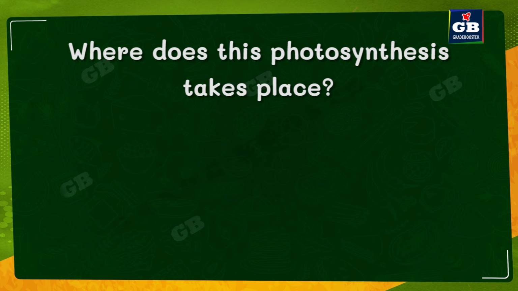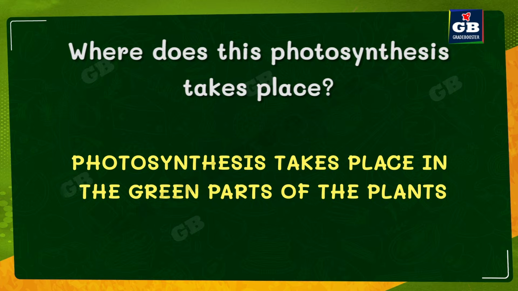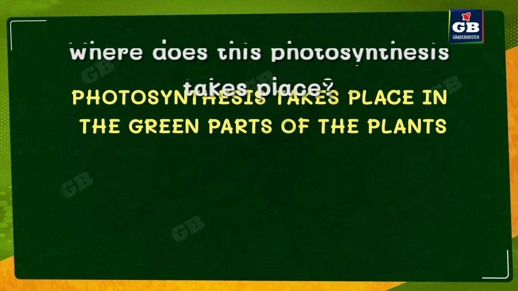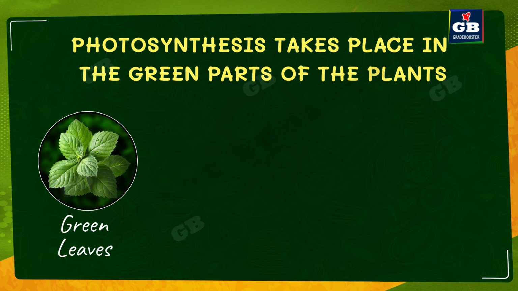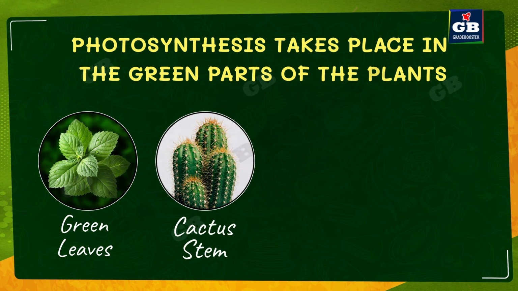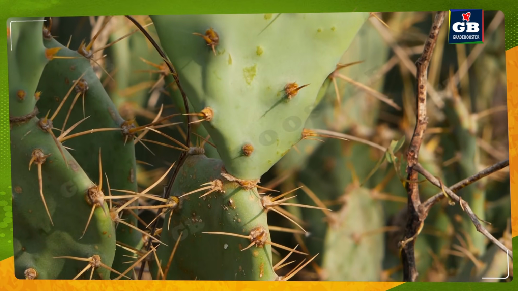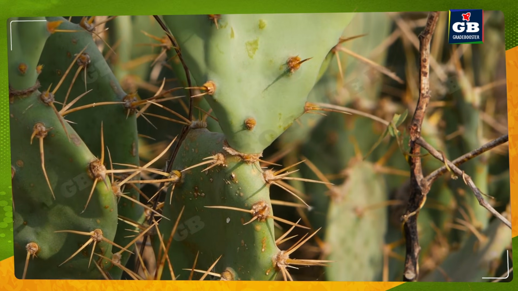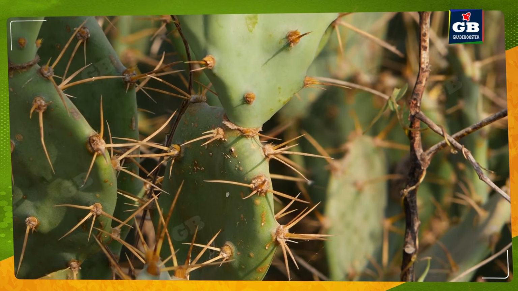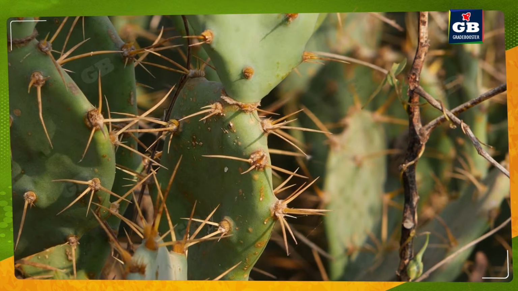Now, where does this photosynthesis take place? We know that for photosynthesis, the green color pigment, that is the chlorophyll, is very important. That means the plant parts that are green in color, in those parts this photosynthesis takes place. Most of the plants have green leaves, so photosynthesis takes place in all these green leaves. In some plants, there are no leaves. Plants like cactus, their leaves are reduced to spines because they live in very hot climatic conditions. So that is the reason they do not have leaves. Their leaves are turned to spines.